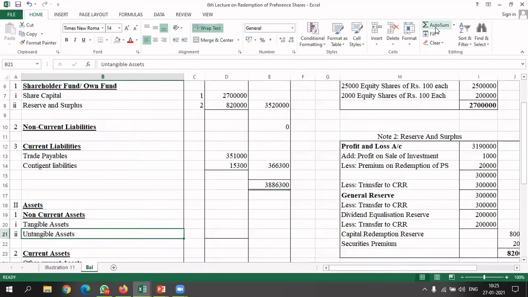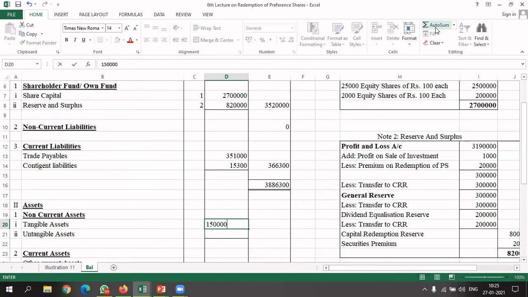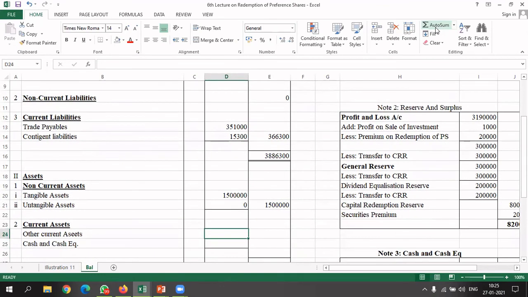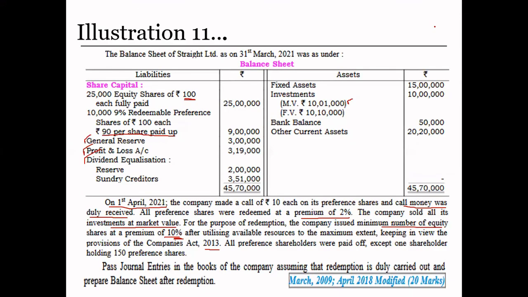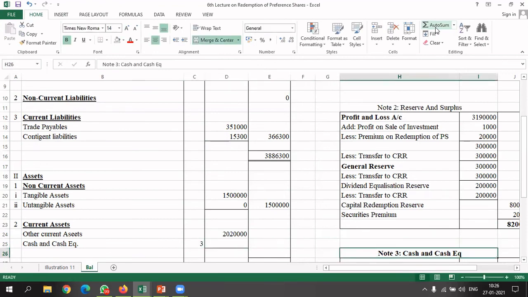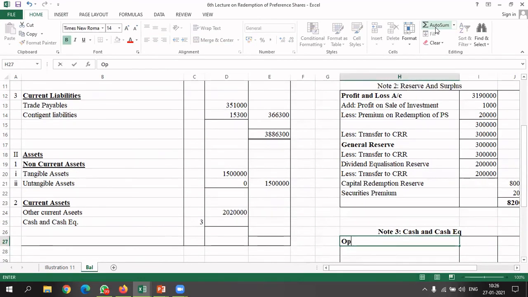Now coming to assets, under assets we have a tangible and intangible. In tangible we have fixed assets of rupees 15 lakh, single entry, so we are not making any claim here. Intangible we don't have anything, so in the outer column it is 15 lakh rupees. Okay, now come to current asset. Under current asset we have two items. Bank balance will come under cash or cash equivalent. Other current asset, which is 20 lakh 20,000. Okay, now for cash and cash equivalent we have to make a note number 3 because there are lots of entries here.